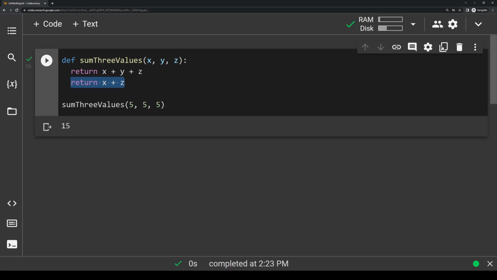At this point, I want to summarize what we've done so far. So far, you've learned what some of the built-in Python functions are, how we can make our own functions to prevent repeated code, how we can call our own functions, and how we can return values from these functions.